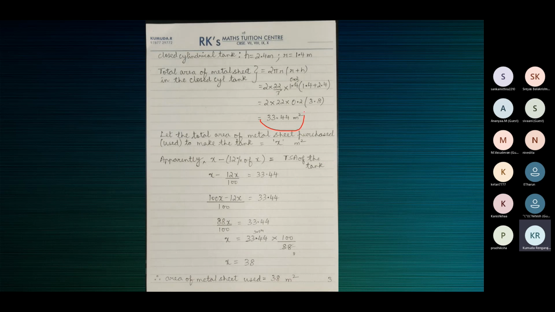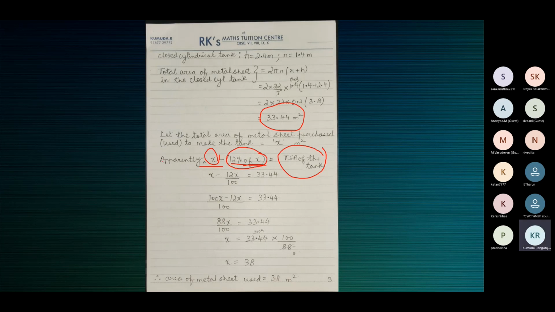This TSA you need, you are adamant, you want this TSA in the body of the tank. So you must buy a little more. Say you buy X meter square. Whatever you buy, 12% of X is wasted. So X minus 12% of X, that remaining thing should be equal to the TSA of the tank. You don't want more radius and more height. You want exactly 1.4 meters radius and height 2.4 meters, so the TSA should be exactly 33.44 meters square.